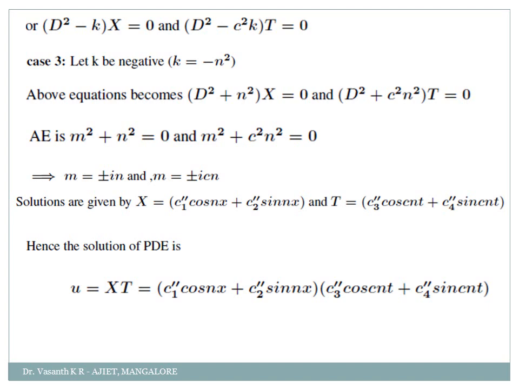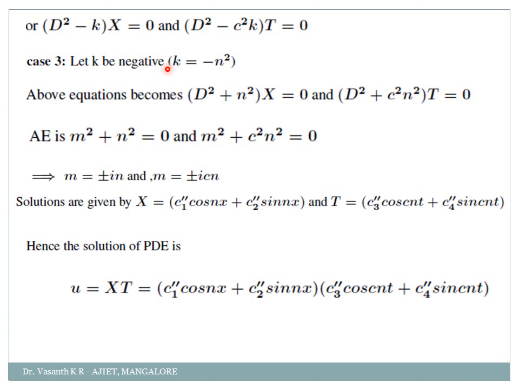So we'll get the differential equation as what? (D² − k)X = 0, and one more equation (D² − c²k)T = 0. That is your first part of the derivation, which carries 3 marks. Then the remaining 3 cases will carry you 4 marks.